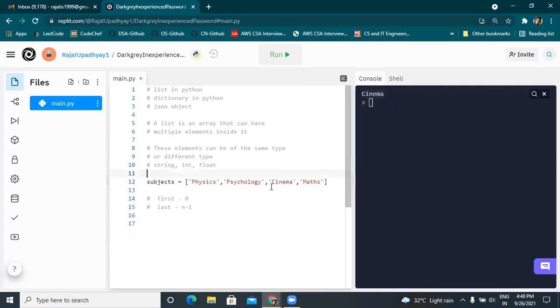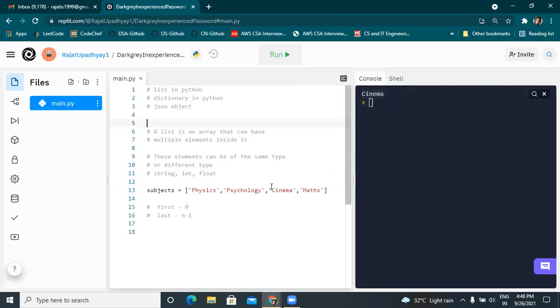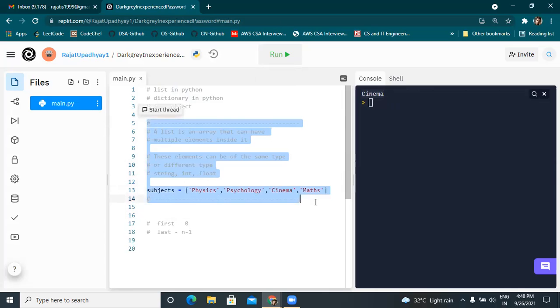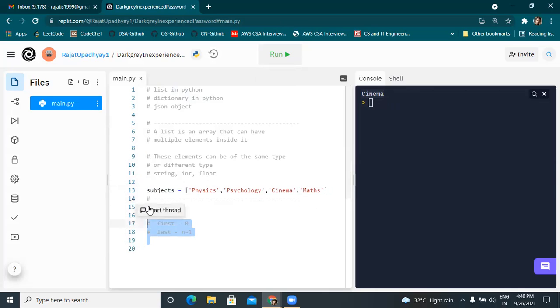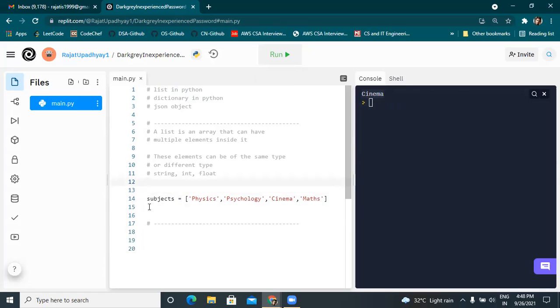Actually, Priyank sir has taught me this. Oh, awesome. I'm just going through it, so later on you don't get confused. Okay. Paste it here. So this is a list. This is what a list is all about. Let me copy this as well and put it here. Okay. Awesome. So this is a list.